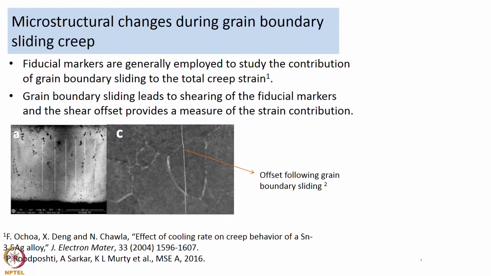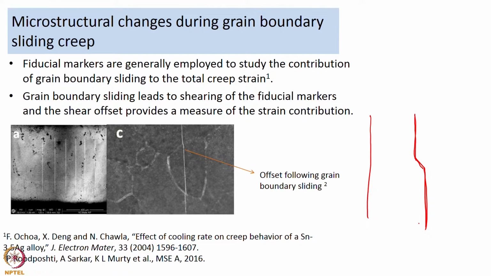You can use a diamond scribe to create some gentle scratches along the surface. What is noticed is that if the material has experienced grain boundary sliding, what was originally a straight line starts getting offset. So, the diamond scribe line gets offset during the process of grain boundary sliding.